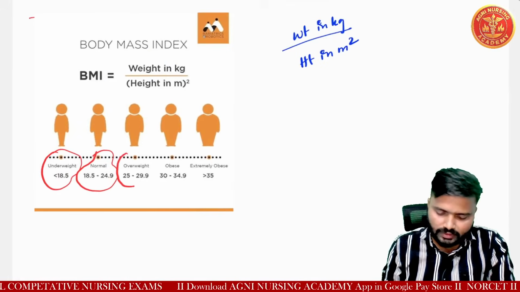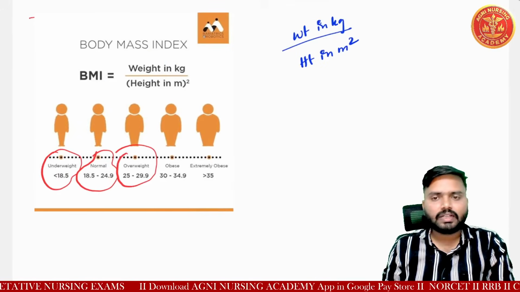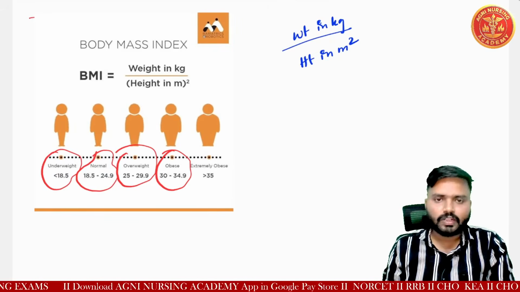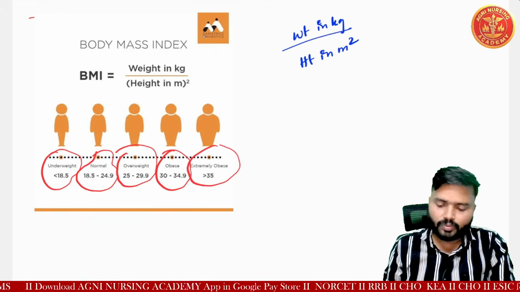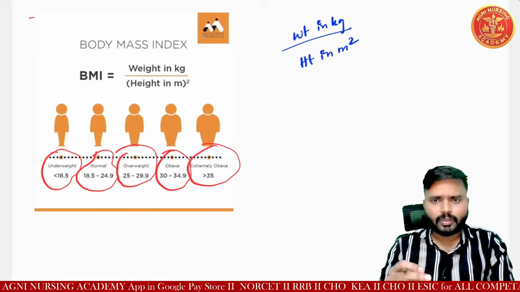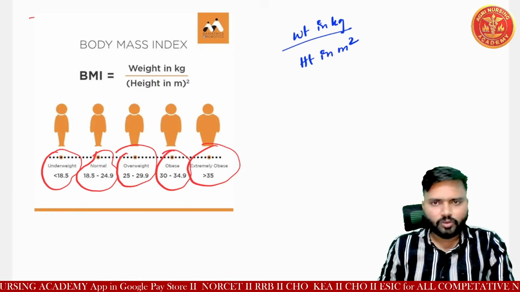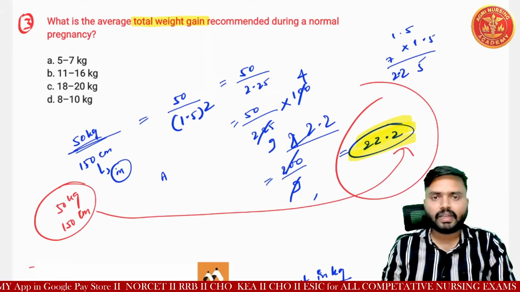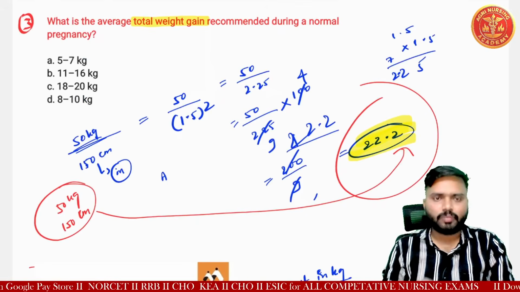Overweight means 25 to 29.9, obese means 30 to 34.9, and if BMI is more than 35, that female comes under extremely obese. According to that we will consider the weight gain recommended during a normal pregnancy.